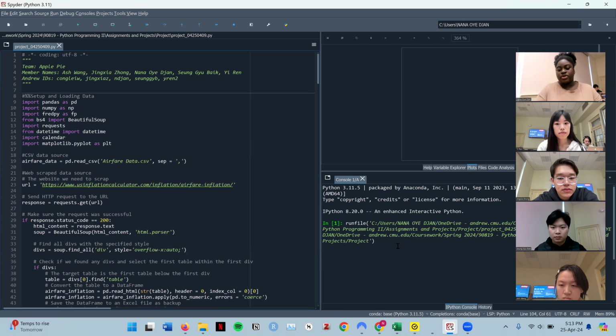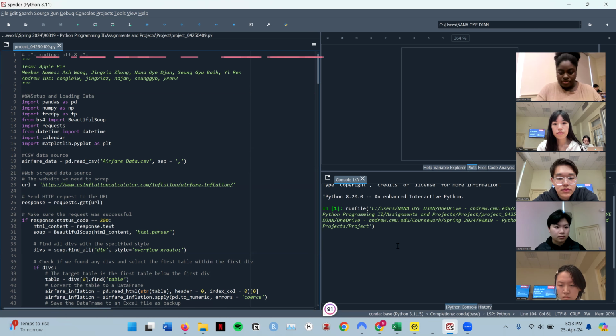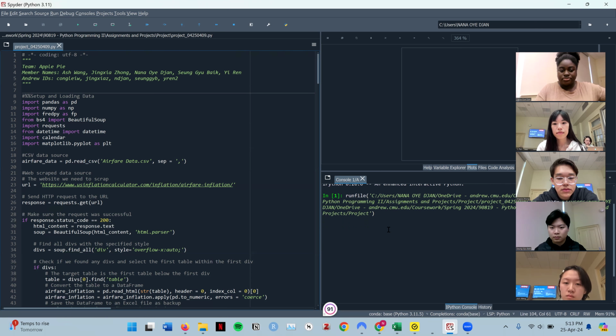When our user runs the program, they are first presented with the menu, as I mentioned, and asked to input the menu option they want to investigate.